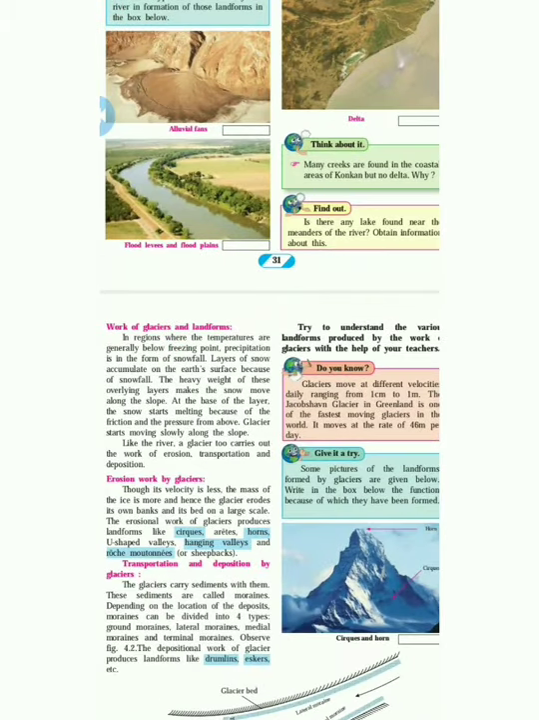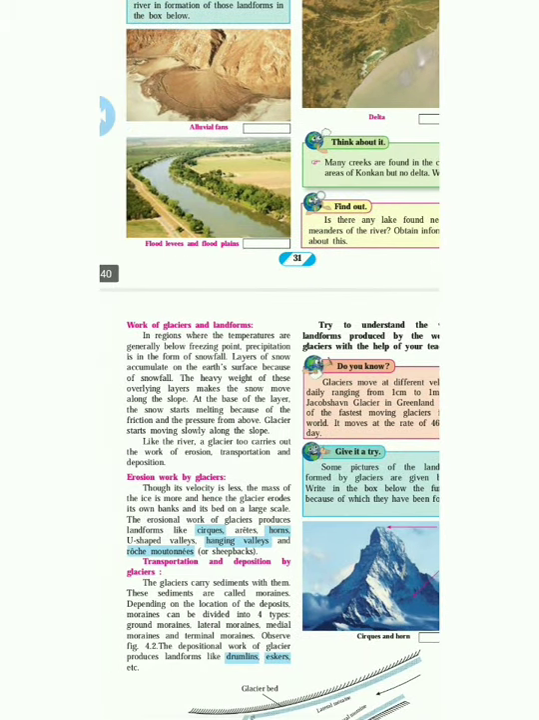Then, work of glaciers and the landforms. In regions where the temperature is generally below freezing point, precipitation is in the form of snowfall. Layers of snow accumulate on the earth's surface because of the snowfall. The heavy weight of these overlying layers makes the snow move along the slope. This is about snowfall areas, like Kashmir and Manali, where glaciers take place. What are glaciers? Snowy areas, or snow, are called glaciers.